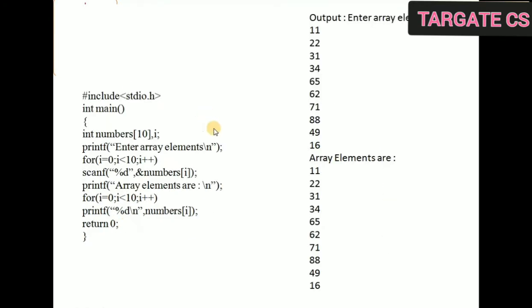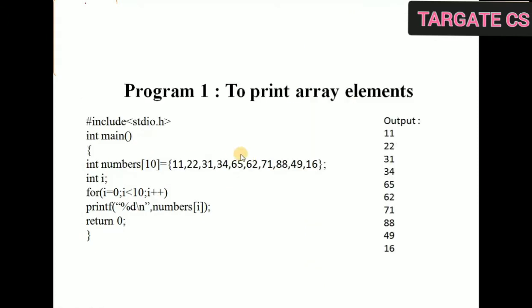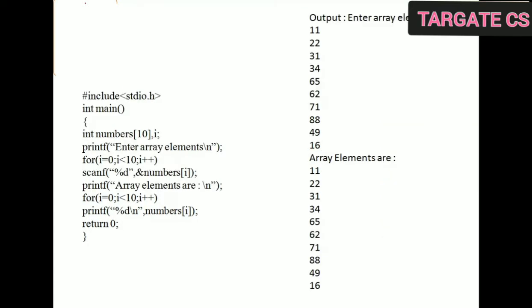So next is, in this program we initialized the array elements while declaring the array. Next, you can take input from the user to initialize the array elements. So we will use the input function, that is scanf. First of all I have declared the array int numbers[10]. Then another variable i that I will use for the loop. Then printf will display the message: enter array elements. Then for input I will use scanf.